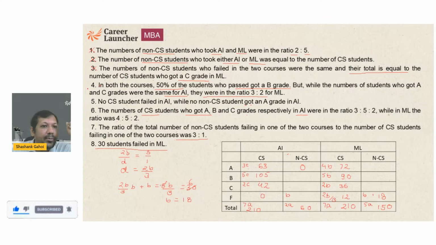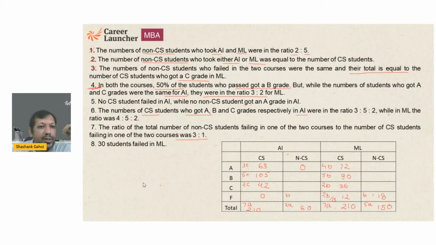Now I'm going to come to statement 4 that we have left before. So what does it say? I'm just erasing so that I can get a little more space to write. Now, in both the courses, 50% of the students who passed. Now this is B. B is 18.